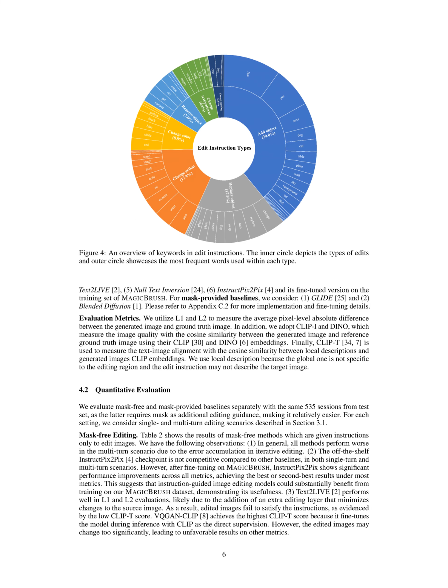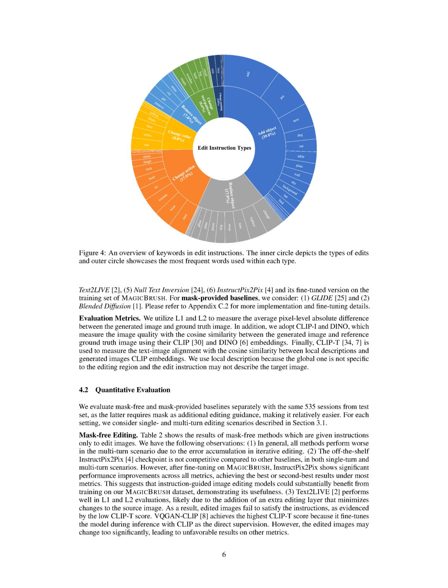To assess our results, we used a mix of L1 and L2 metrics. These measure the average difference in pixel-level values between the generated image and the original image. This is calculated by taking the absolute difference between each corresponding pixel value. We also used metrics called CLIP-I and DINO. These measure the quality of the image by comparing the similarity between the generated image and the original image. This comparison is done in a space created by the CLIP and DINO models, which represent the images as mathematical embeddings. Lastly, we used the CLIP-T metric to gauge the alignment between the generated images and the text descriptions. This was done by measuring the cosine similarity between the generated images' CLIP embeddings and the local text descriptions.